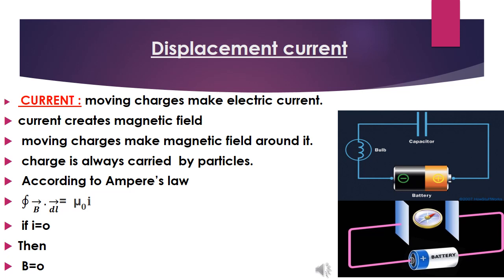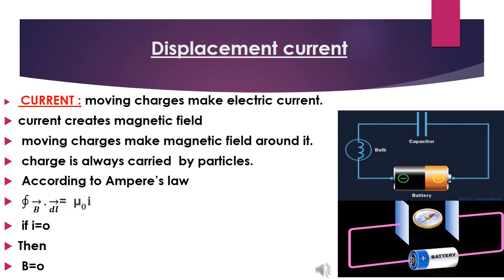Now, an experiment was done by Maxwell around the 1860s. So, what is the experiment? It is a simple experiment that you have seen in the diagram. There is a current flowing in a circuit and there is a capacitor connected here, where there is no medium between the plates. So, it is disconnected here. Where it is connected, if we put a magnetic needle, it deflects. Then we place that magnetic needle between the capacitor plates, and it also deflects.